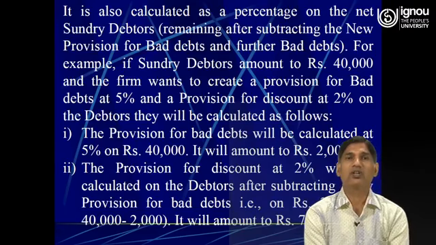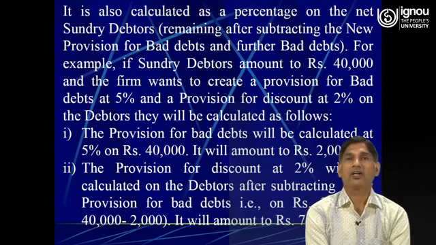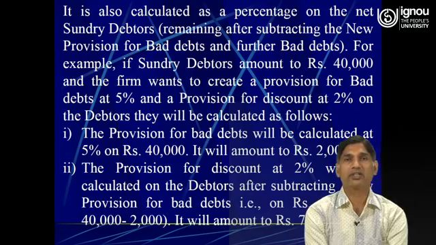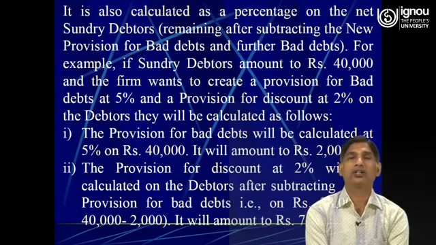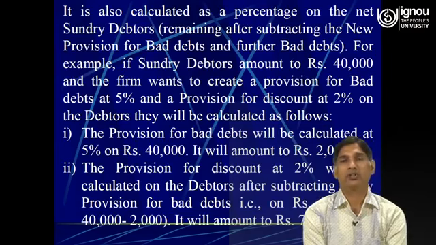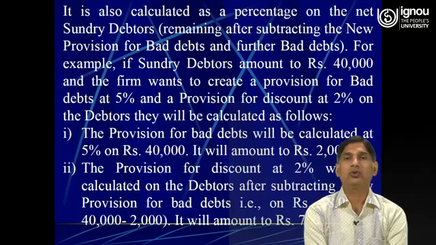First of all, we create a provision for doubtful debts on the sundry debtors at the rate of 5%. 5% of 40,000 comes to rupees 2,000. So now the good amount of debtors remains 38,000.